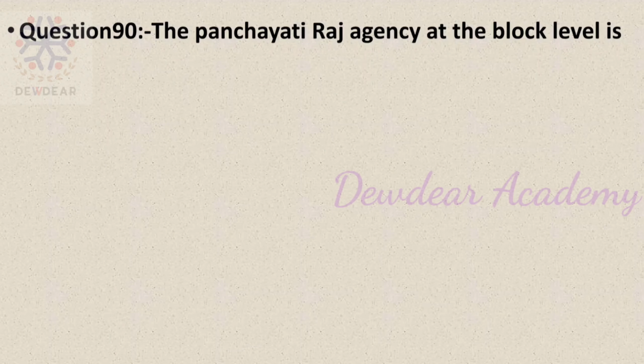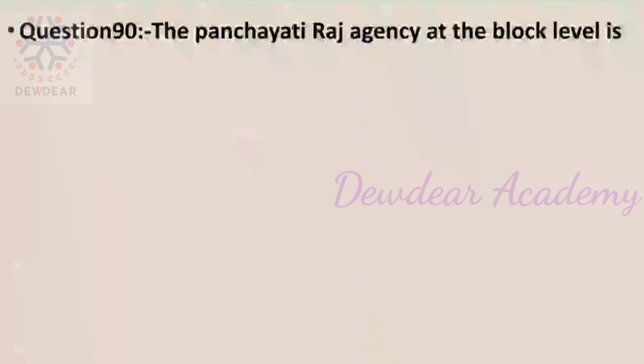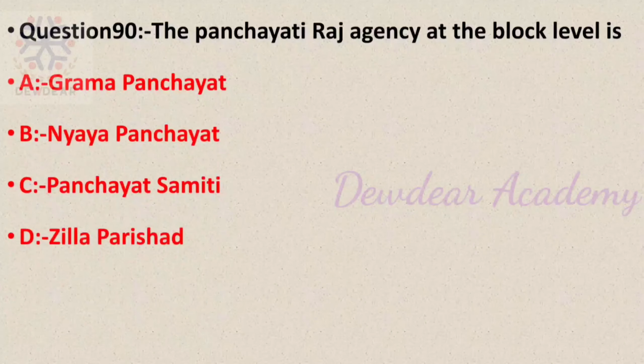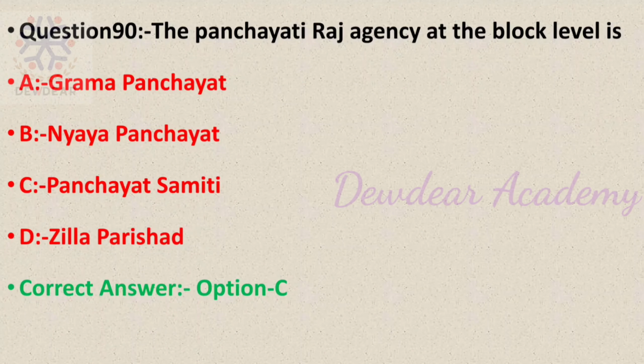Question number 90. The Panchayati Raj agency at the block level is. Options: Grama Panchayat, Nyaya Panchayat, Panchayat Samiti, Zila Parishad. The correct answer is option C, Panchayat Samiti.